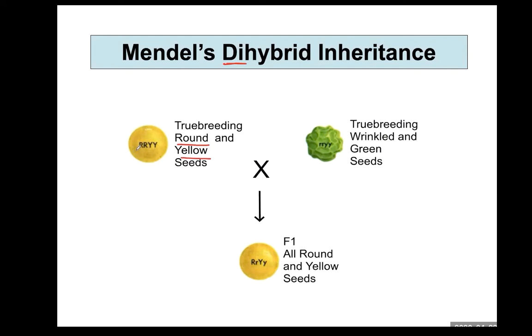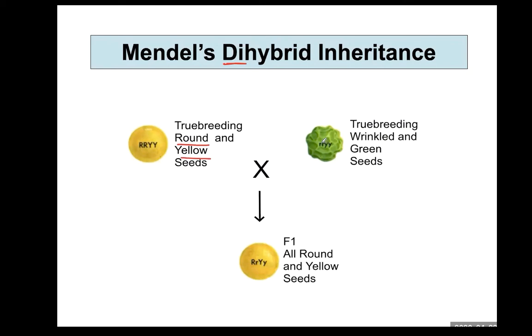So, at the parental generation, this pure breeding round and yellow seed has large R, large R, large Y, large Y as a genotype. True breeding wrinkled and green seed is recessive compared to this round and yellow seed.